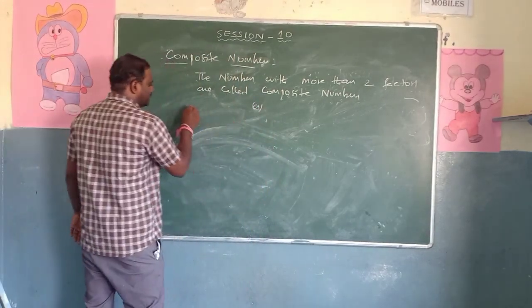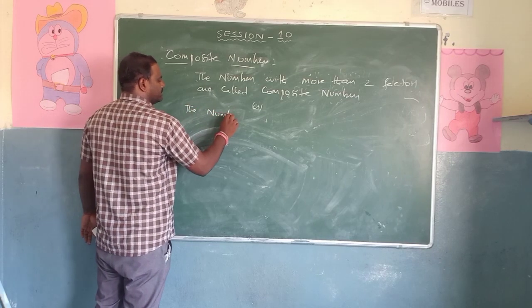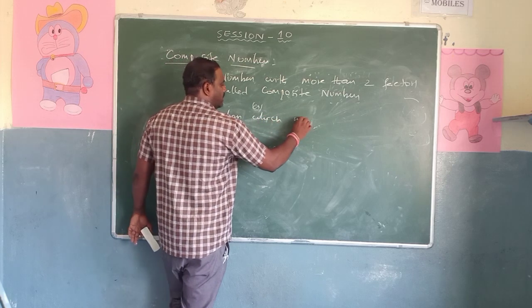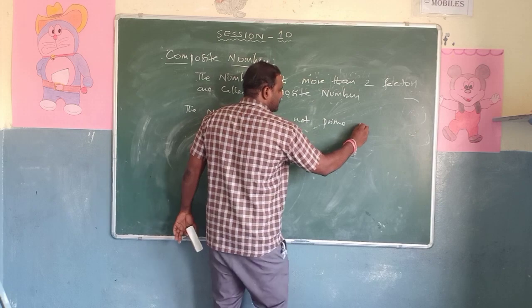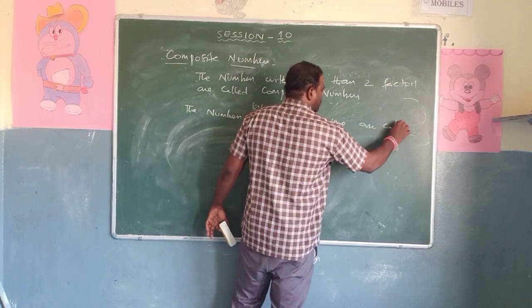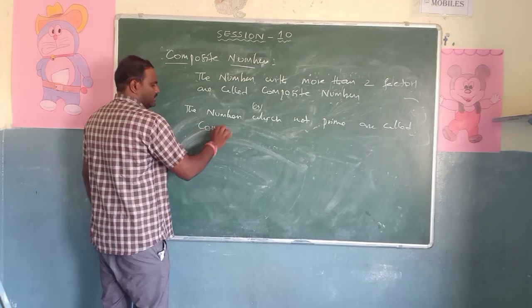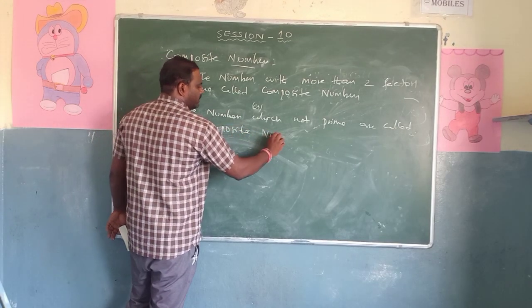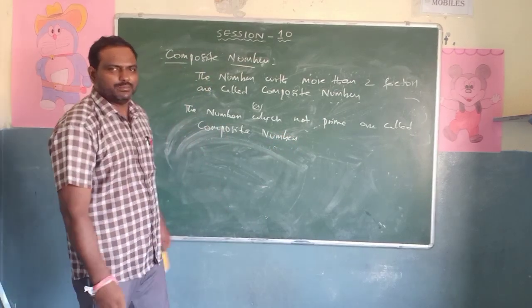Our second definition is the numbers which are not prime. The numbers which are not prime are called composite numbers.